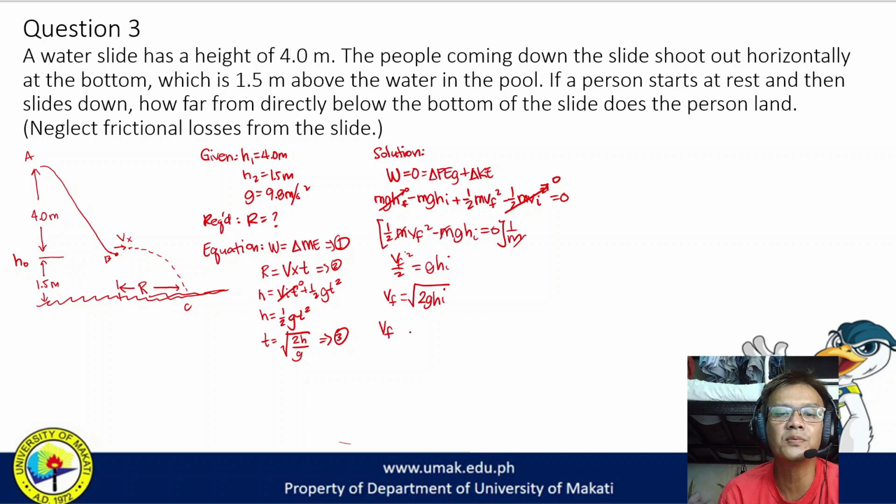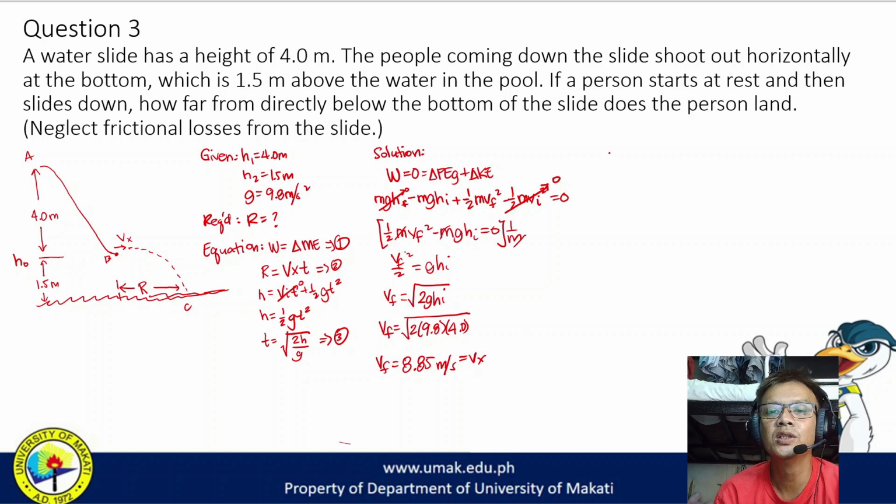So vf is equal to the square root of 2 times 9.8 times the height of 4 meters. So we have final velocity equal to 8.85 meters per second, which is also our Vx. Now from that, we could solve for our range. We could combine equation 2 and equation 3.